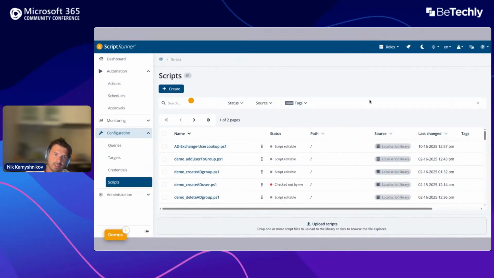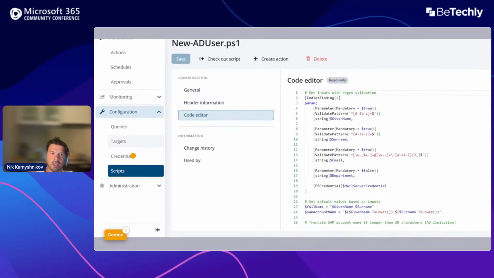This is Git based, meaning that you simply connect your ScriptRunner to the Git repository of your choice. Bitbucket, GitLab, we support all of them. All of the scripts will appear here, and you can assign tags to them. This is a really great way to centralize all your scripts in one place. And this is how it looks if we navigate to one of the scripts.